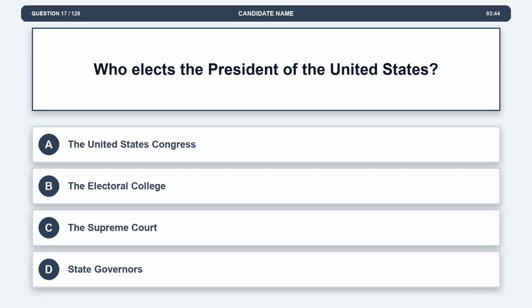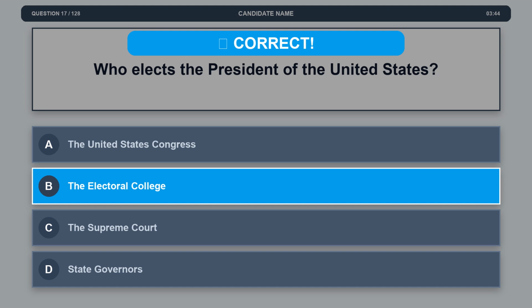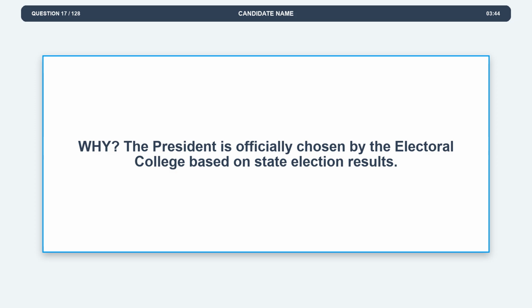Question 17. Who elects the President of the United States? Option A. The United States Congress. Option B. The Electoral College. Option C. The Supreme Court. Option D. State governors. The correct answer is option B. The Electoral College. Explanation. The President is officially chosen by the Electoral College based on state election results.